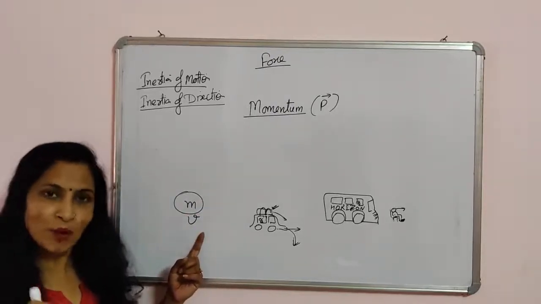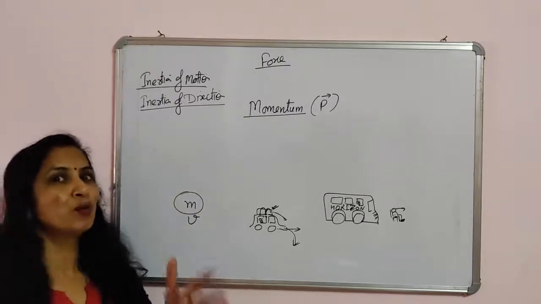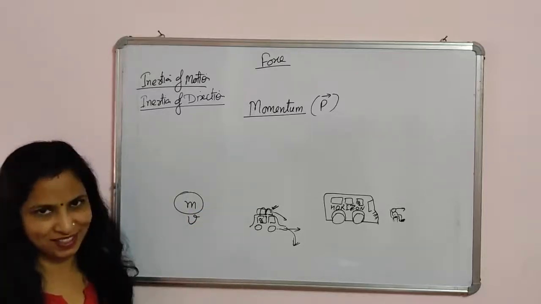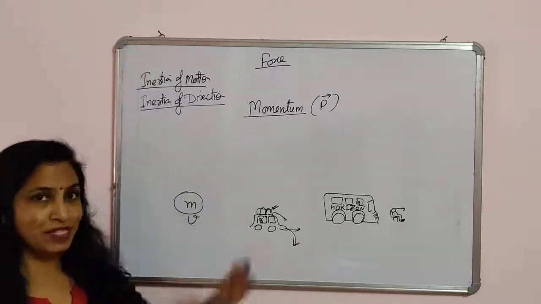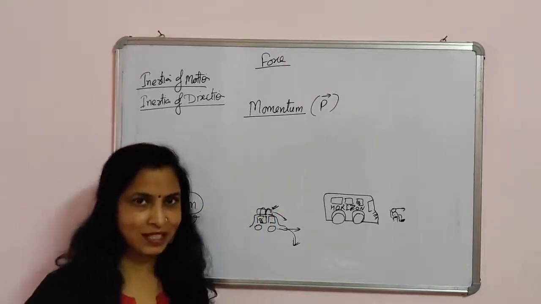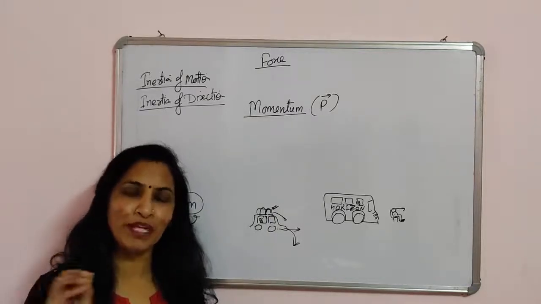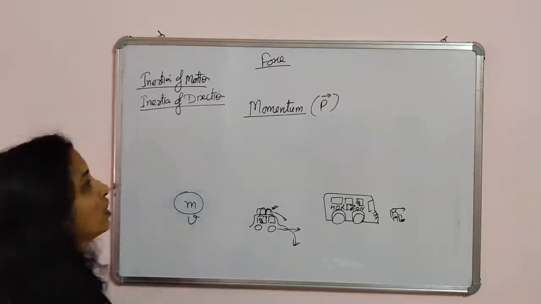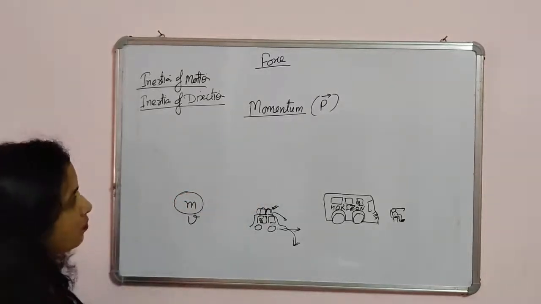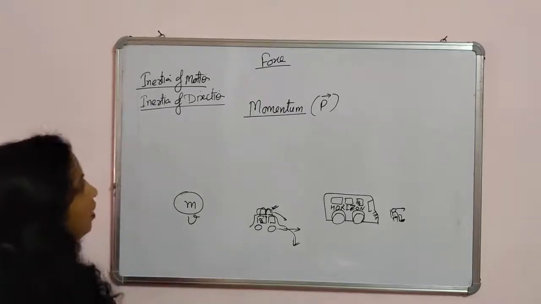So if a body has some mass and some velocity, we say it has some momentum. Momentum is a combined term for both mass and velocity, represented by the symbol small p. We can write the definition of momentum like this: the product of the mass and velocity of a body is called the momentum of the body. You can pause the video to write the definition.